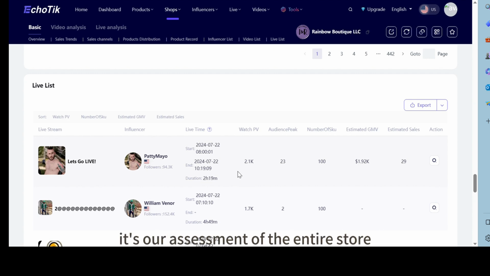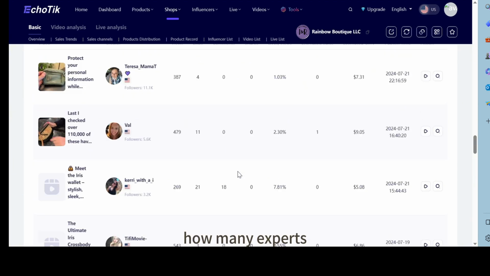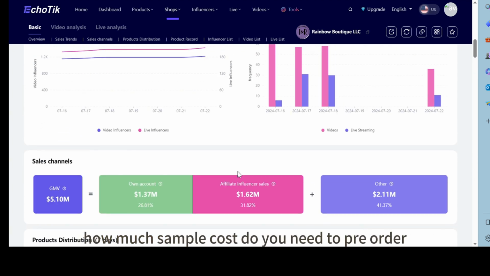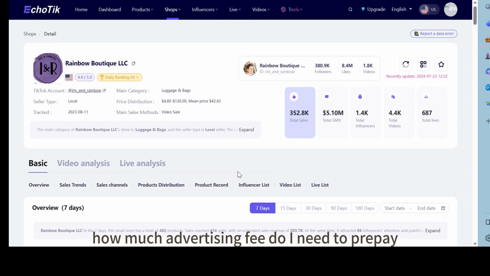What about the above? It's our assessment of the entire store. Based on our judgment, can you go and summarize it? How powerful is your opponent really? How much budget do you need approximately? How many experts? How much advertising cost? How much sample cost do you need to pre-order? How much advertising fee do I need to prepay? What is the overall budget for the entire project to compete with? And what kind of predictive effect can it achieve?